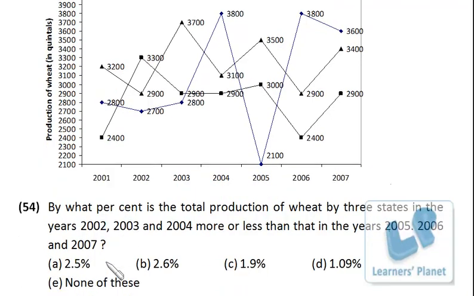Now, this question: by what percent is the total production of wheat by 3 states in year this more or less than year 2005, 6 and 7? Now, the first thing is in the base, you should have the total of 5, 6 and 7. And in the numerator, we have to have the difference between total of this and total of this, because we have to say this is what percent more or less than this. So this is actually the base to compare. Base for comparison. So in the denominator, we have to have the total of 5, 6 and 7.